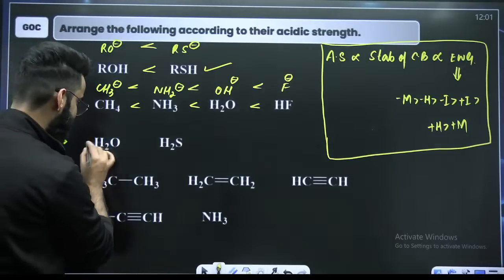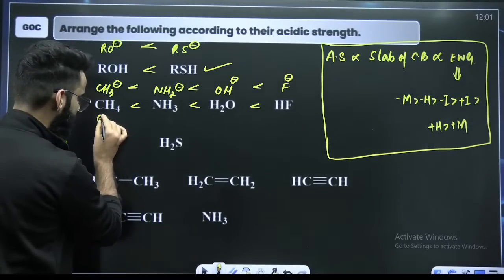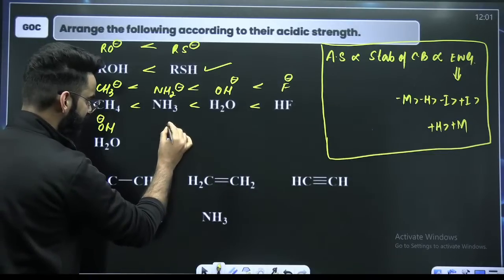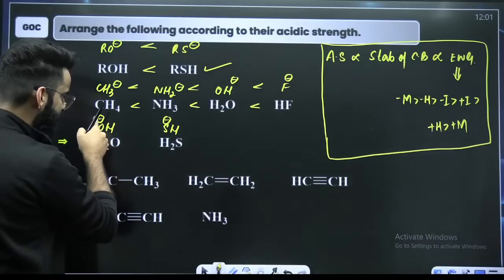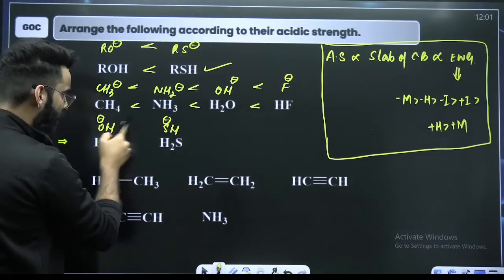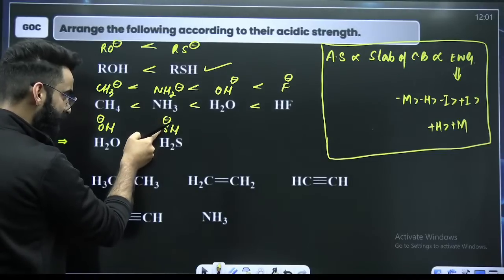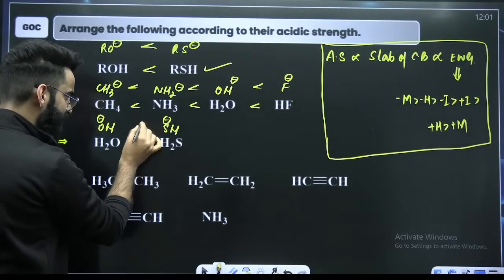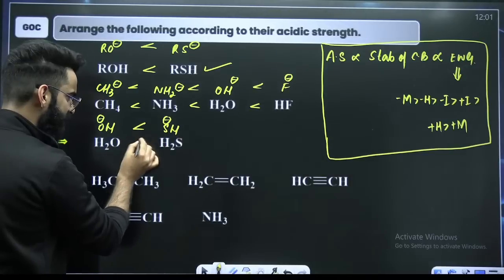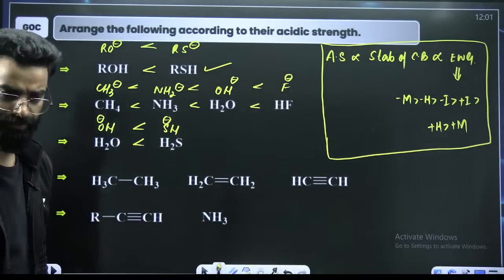H2O, H2S, take H positive out, it becomes OH negative. Take H positive out, it becomes SH negative, right? These are the conjugate bases. Oxygen carrying negative, sulfur carrying negative. Oxygen, sulfur, same group, VCD, right? More size, less VCD, more stability. So this is the stability order of the conjugate bases. So this has to be the acidic strength order.